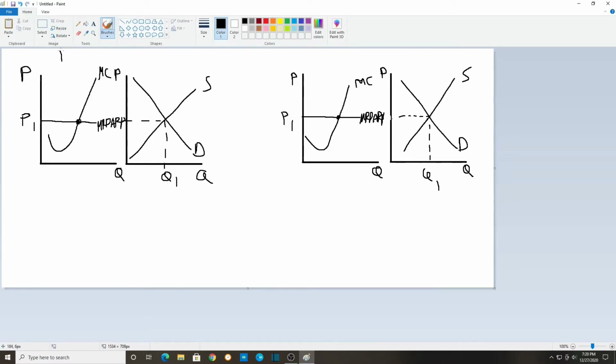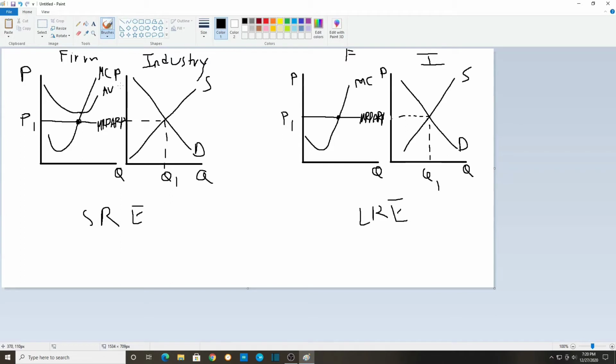So by the way, this is the firm, and this is the industry. Same here, firm, industry, but this one's for short run equilibrium, and this one's for long run equilibrium. So the difference here is that, let's say shutdown rule. So if the firm's gonna shut down, AVC is gonna be here. It's gonna be above price. So when AVC is above price, that means to shut down.